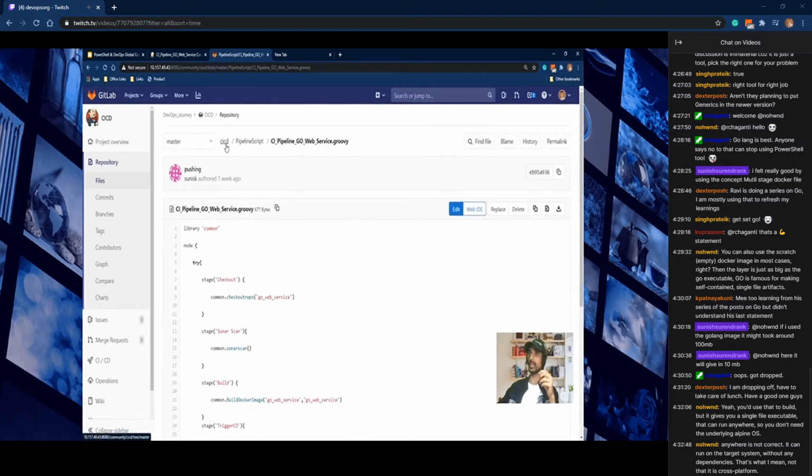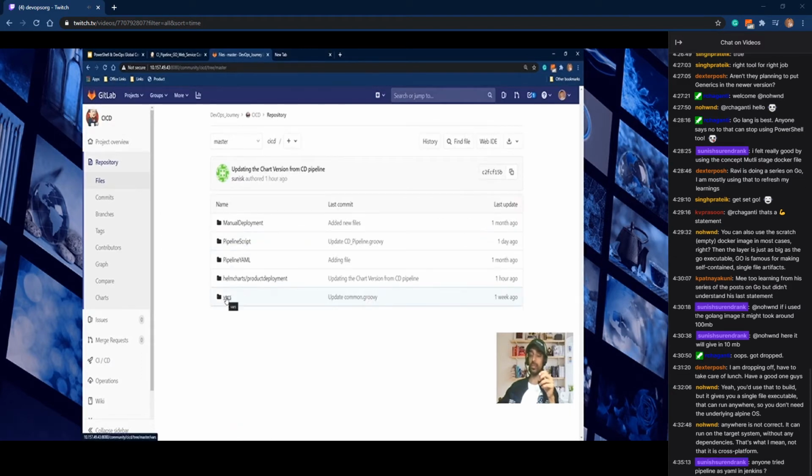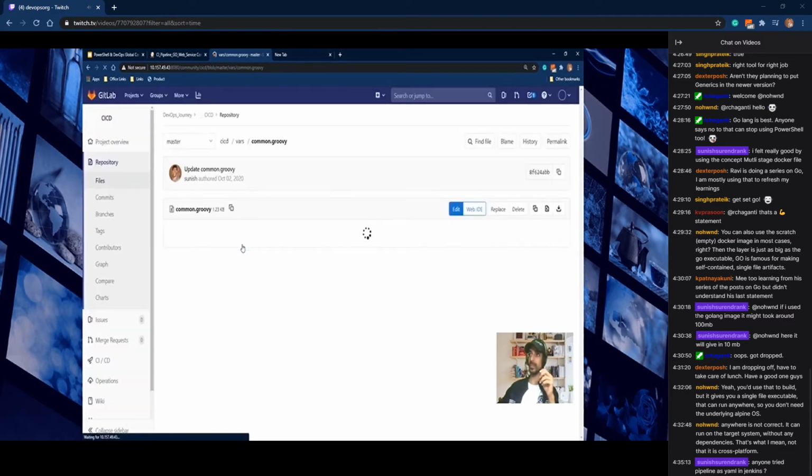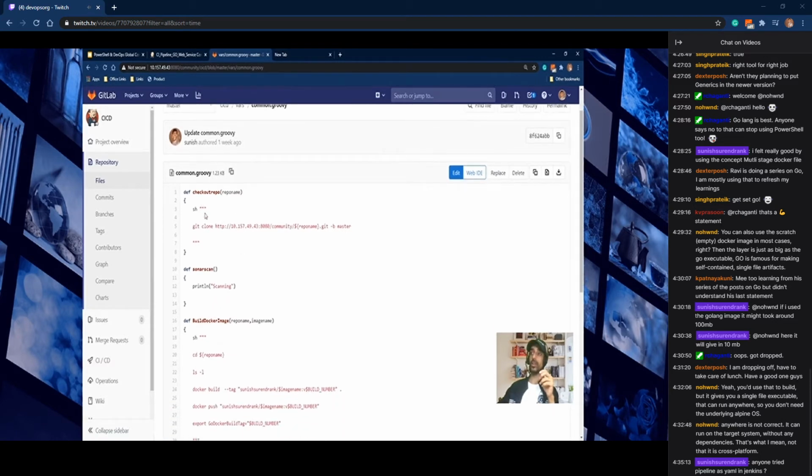Going back to the CI/CD repo, there is a vars folder. Inside that, there is a common.groovy, and this common.groovy has all the functions which can be called from any other Jenkins pipeline. In our case, I'm just using a checkout function. I'm calling the checkout repo function with a parameter value like GitHub, Golang.